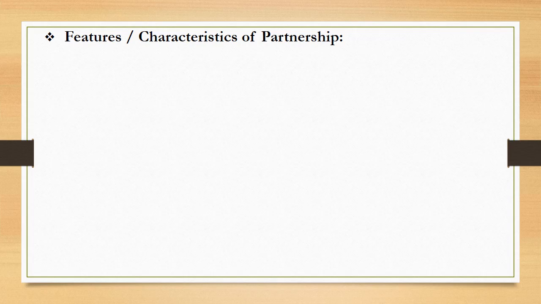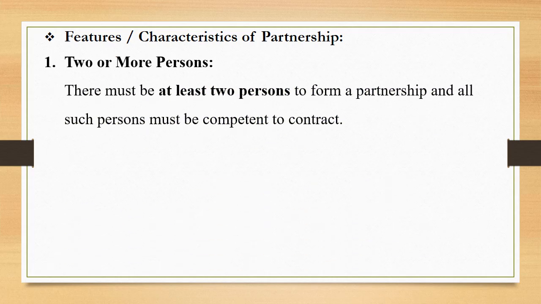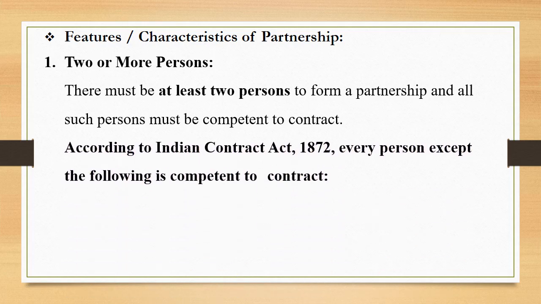After going through the definition of partnership firm, let us go through the features, the characteristics of partnership. Number 1, two or more persons. There must be at least two persons to form a partnership, and all such persons must be competent to contract. Here we should know which are the persons who are not competent to contract.